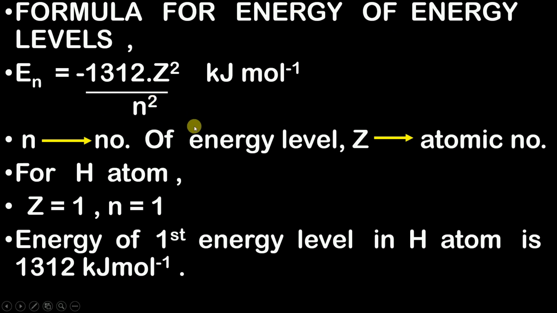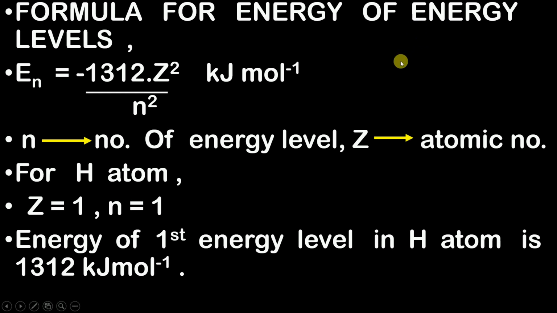The energy of an energy level is obviously going to change with the atom, because the value of atomic number for different elements is different. So each element will have different energy of energy levels, which means that the energy of first energy level in hydrogen atom will not be the same as the energy of first energy level in carbon atom.